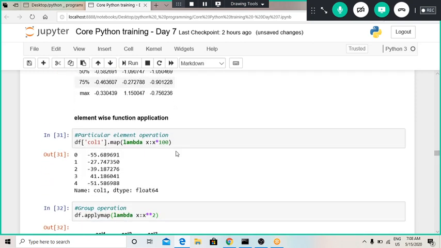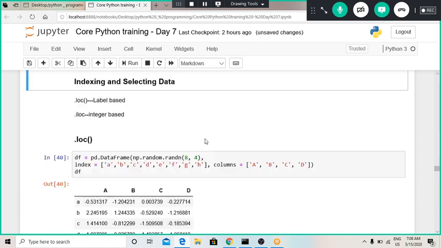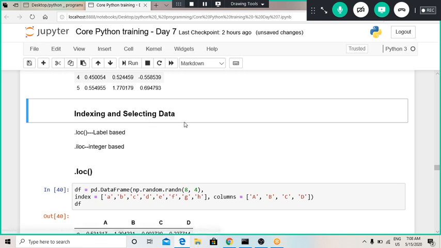But now I wanted to extract columns and rows as well, and we can use the indexing method for that. For indexing and selecting data from a data frame, there are two inbuilt functions named the .loc function and the .iloc function. The .loc function is label based, or it is also integer based, while the .iloc function is only integer based.